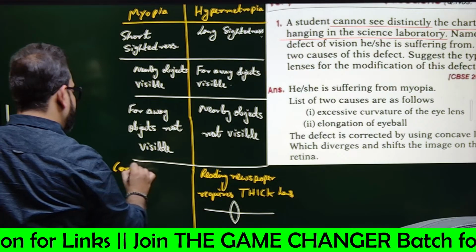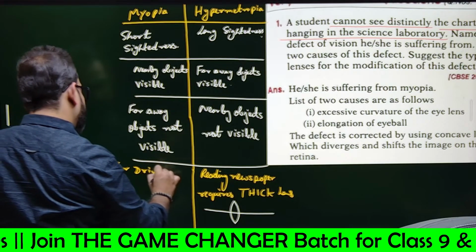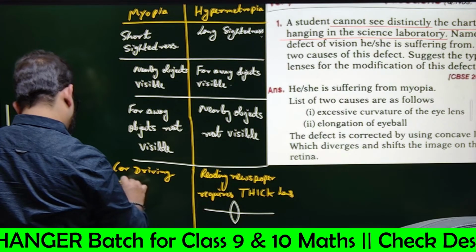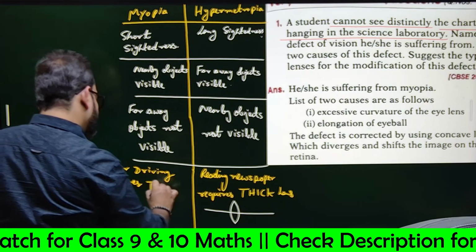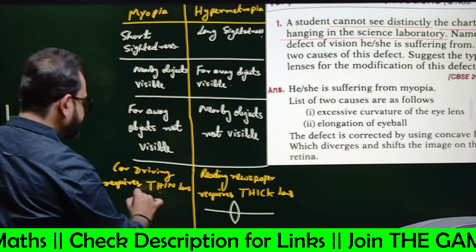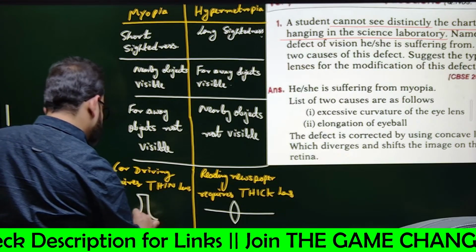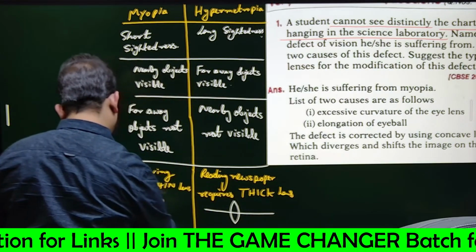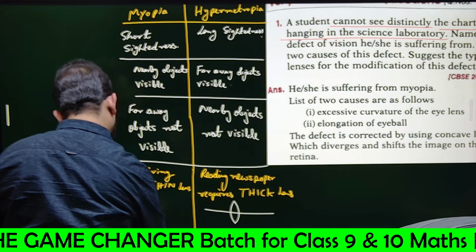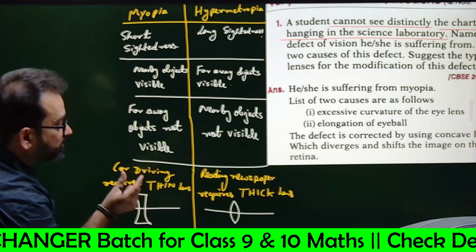Car driving, while you drive a car, requires what? Thin lenses. It implies which kind of lens? This one. From the middle, it will be thin.